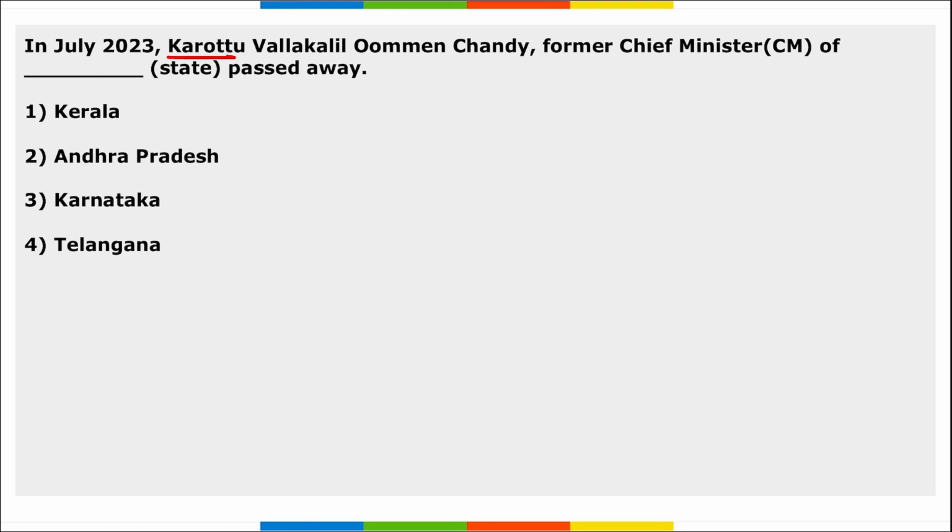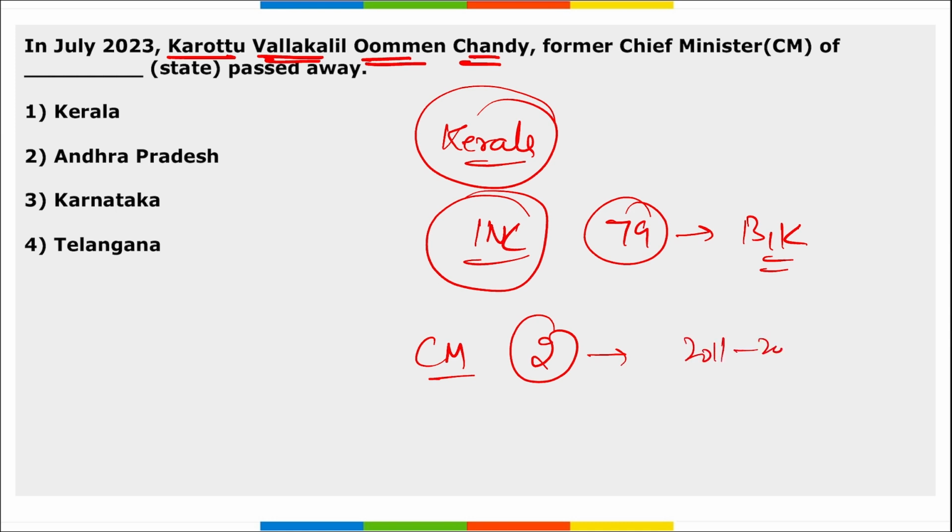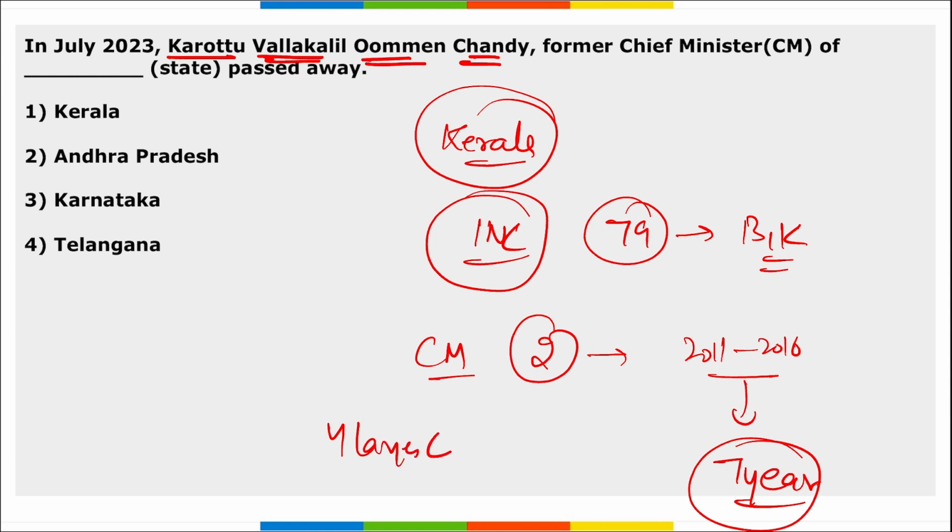Next, Oommen Chandy. He is the former chief minister of Kerala who recently passed away. He was from the Indian National Congress party and passed away at the age of 79 in Bangalore, Karnataka. He served as the chief minister of Kerala twice, from 2011 till 2016, and earlier from 2004 to 2006, for a total of 7 years, making him one of the longest-serving chief ministers of Kerala.